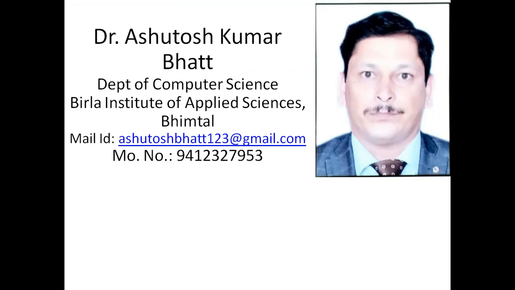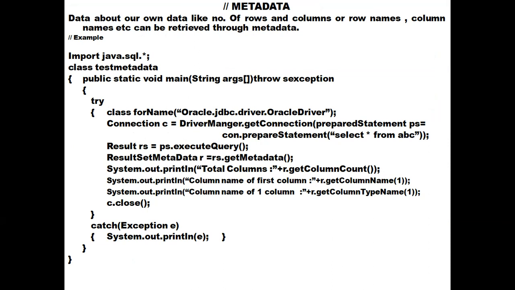So today I am discussing the metadata. Metadata is a very important part of database connectivity. Metadata means data about data, like the number of rows and number of columns, row names, and column names. We can extract all this information through metadata. We require the ResultSetMetaData class for finding this data about data.